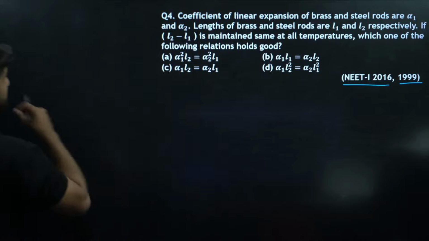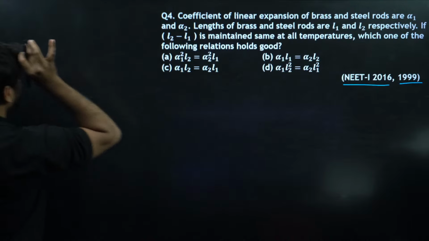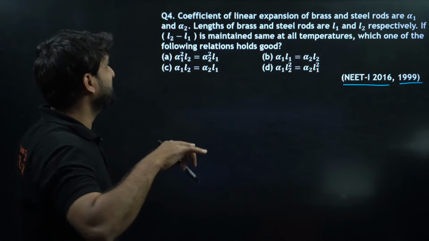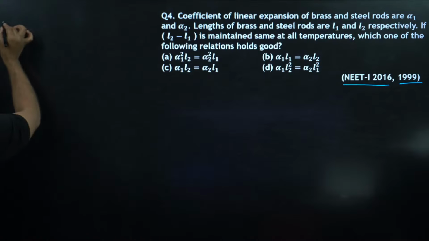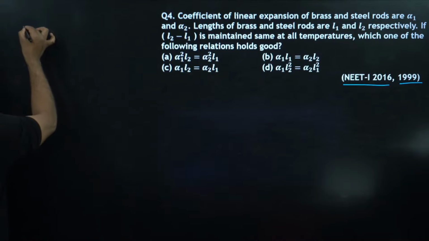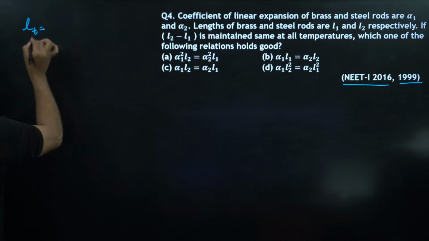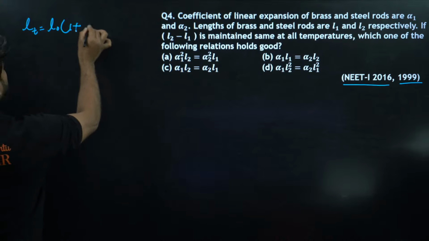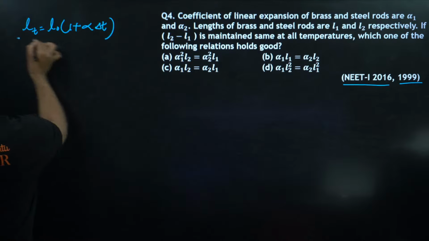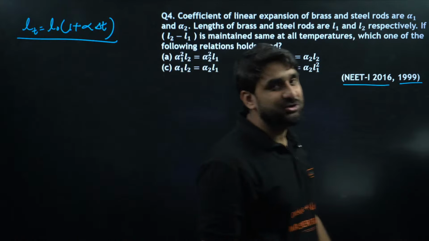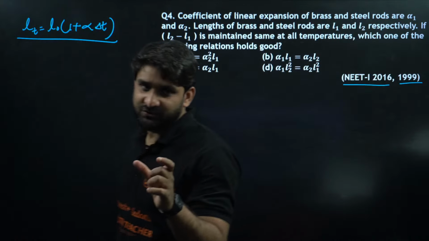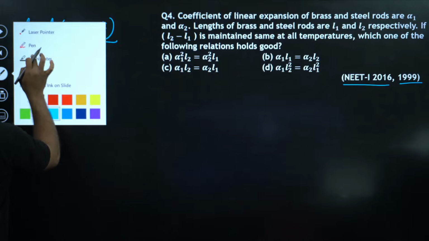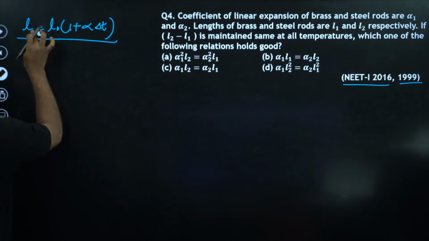See my dear champion, there are two rods and L1 and L2 are the original lengths before expansion. Do you know the relation? L at any temperature T is equal to L naught into 1 plus alpha delta T. I hope you all know this formula. This is called linear expansion in solids, right? Or we can also remove the T here, because this is the new length that we are getting, the new length after expansion.